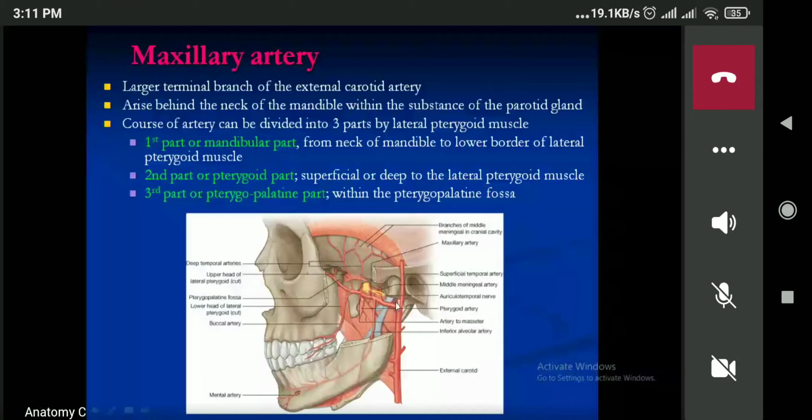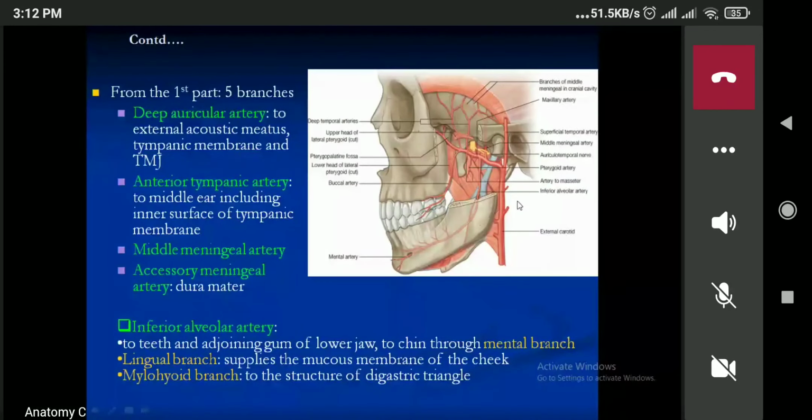The deep auricular artery will supply the external acoustic meatus and tympanic membrane. Anterior tympanic artery will supply the tympanic membrane, that is the inner surface. Next one is the middle meningeal artery. You can see the middle meningeal artery, which has been hooked by the auriculotemporal nerve. And this middle meningeal artery will enter into the cranial cavity.